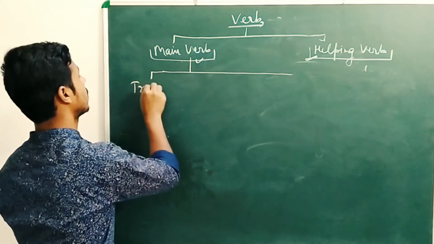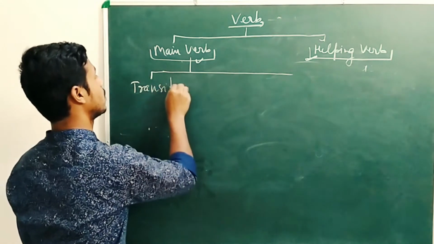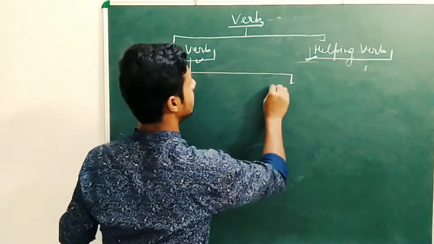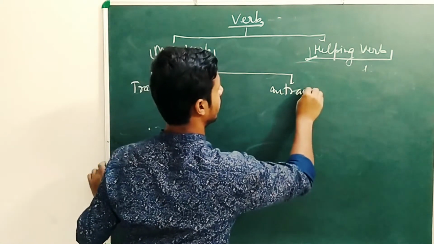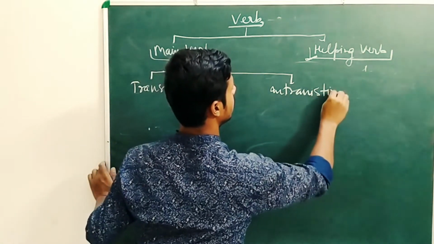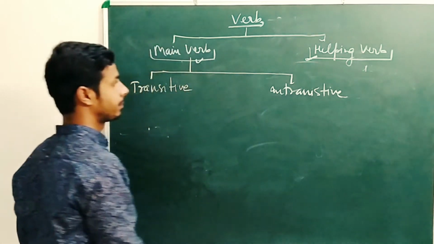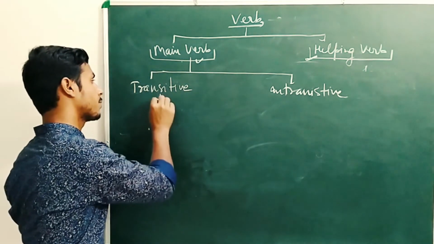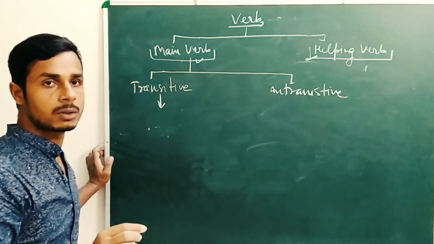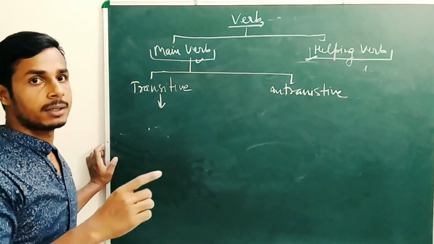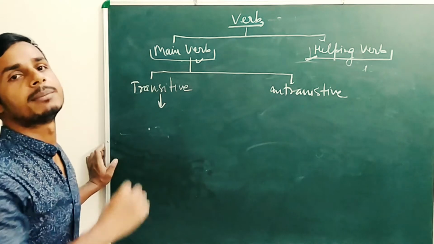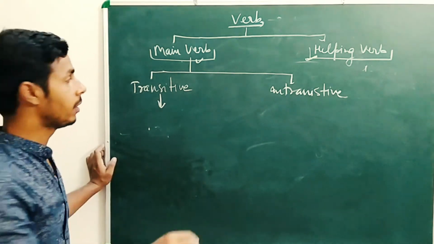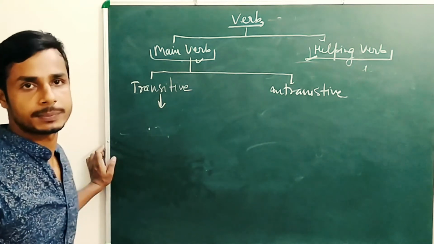First is transitive verb and second is intransitive verb. What is a transitive verb? Transitive verbs are the verbs which take an object with them. Without an object, they cannot complete their meaning.